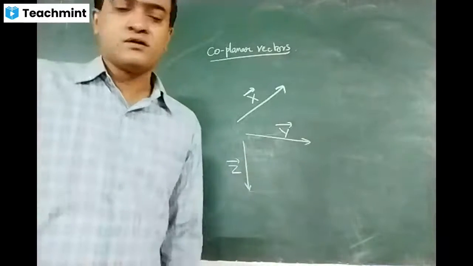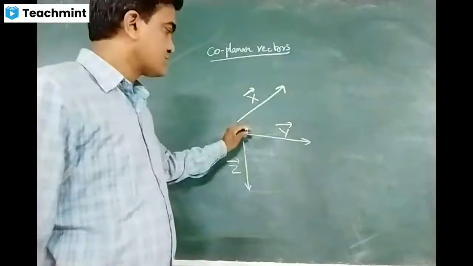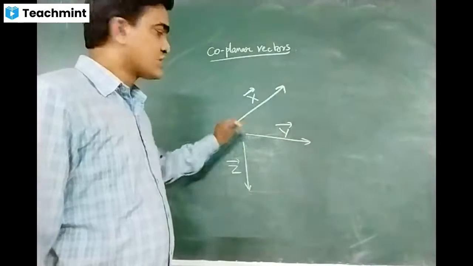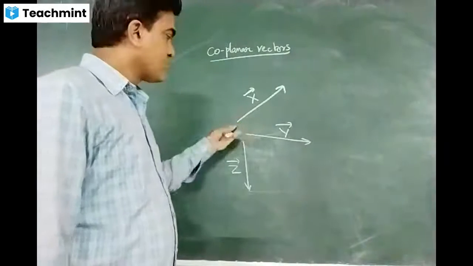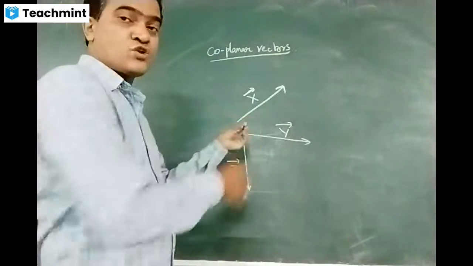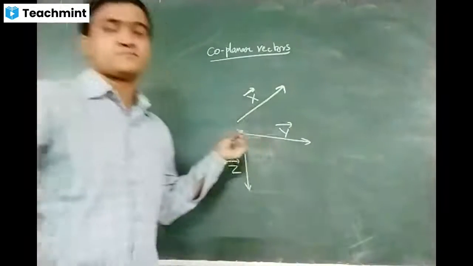For example, if I have another vector in this direction, which is coming out of the board, this vector is not in the plane where x, y, and z are lying.